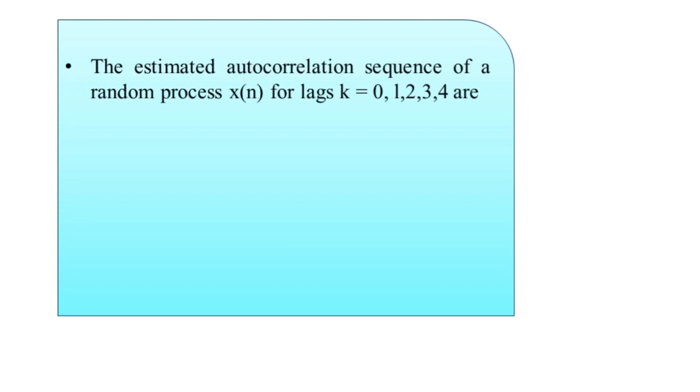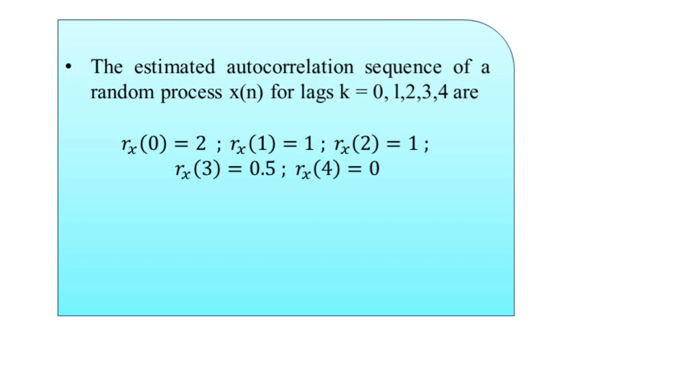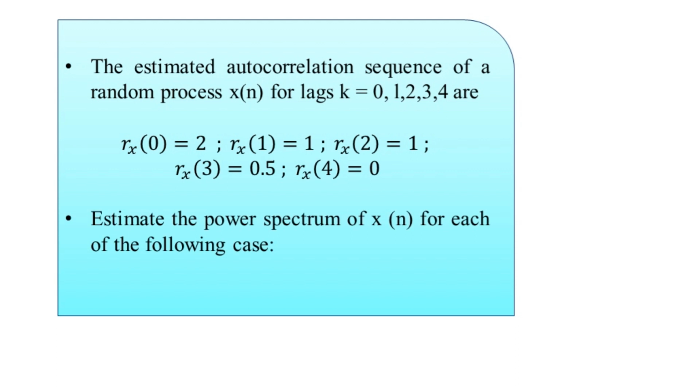So, very first of all, we have been provided the problem statement that starts with the estimated autocorrelation sequence of a random process denoted x of n for the lags k equal to 0, 1, 2, 3 and 4. Rx of 0 is equal to 2, Rx of 1 is equal to 1, Rx of 2 is equal to 1, Rx of 3 is equal to 0.5 and Rx of 4 is equal to 0. We have been asked to estimate the power spectrum for the random process x of n.